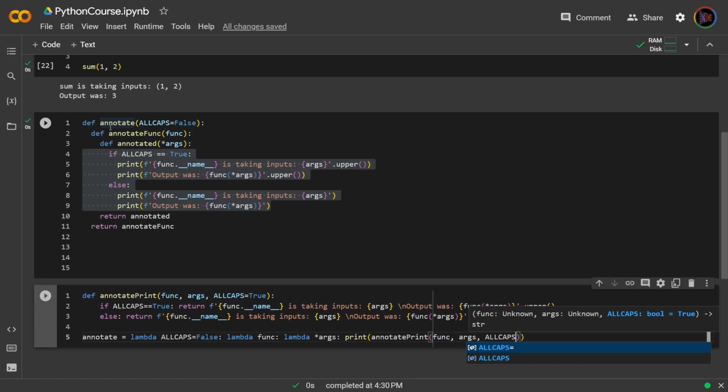Now basically what I've done is I've taken this customizable decorator, which is written like a behemoth, and simplified it into 4 lines by using nested lambdas. Okay, so that's the other power of lambdas. You can just stack them on top of each other.